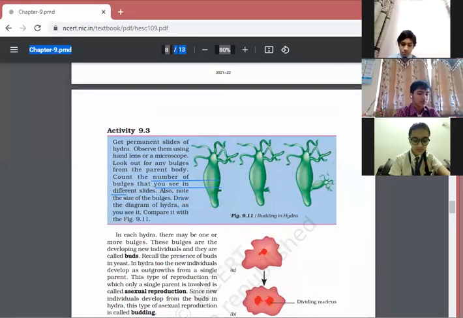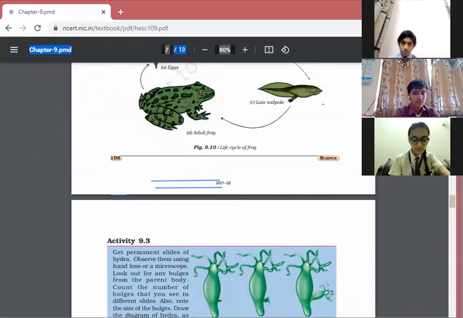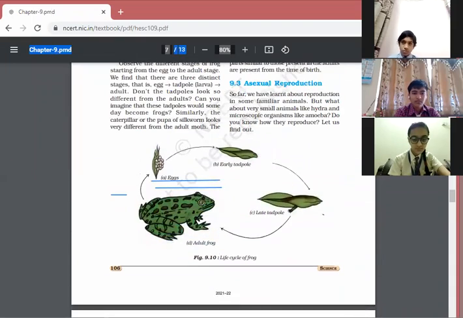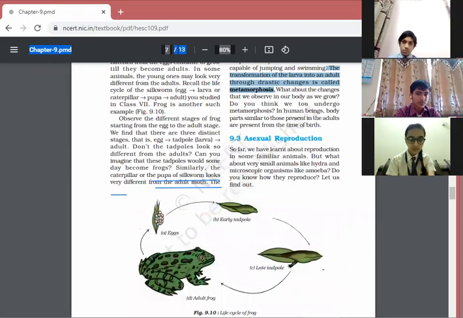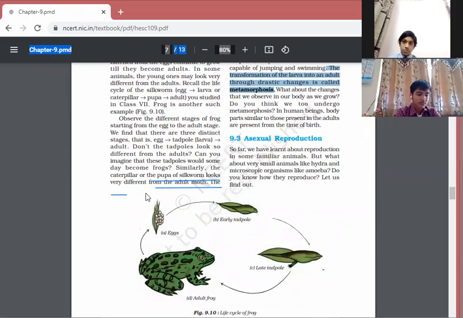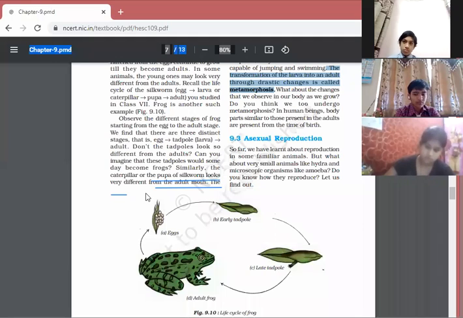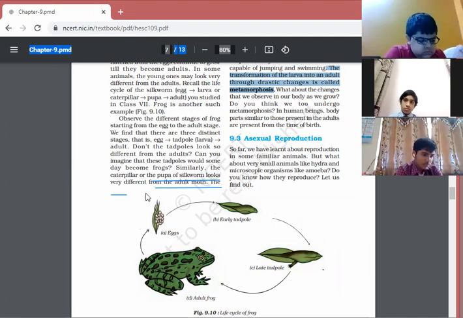Children, till now we have discussed sexual reproduction in animals, and we have read about viviparous and oviparous animals, and this metamorphosis process. Now we can continue with asexual reproduction. In the beginning, you have discussed that asexual reproduction is a type of reproduction in which only one single parent is required.